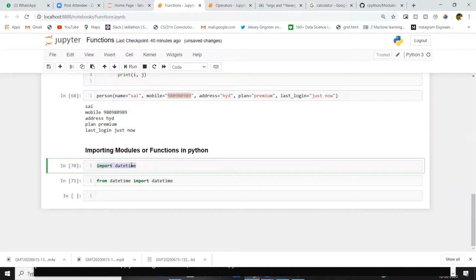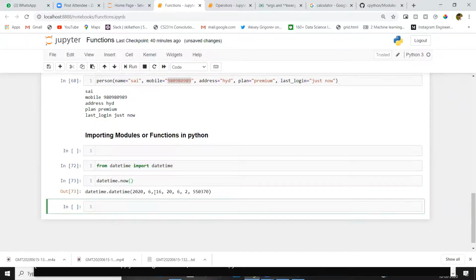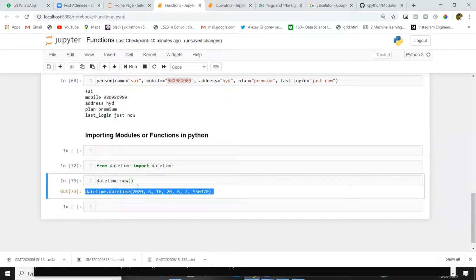Inside this datetime module, we have one more datetime. For that, I call datetime. You will get clarity on what I'm doing. datetime.now gives the current date and time. If I call datetime.now, I'll get the current date and time: the year 2020, month, date, hour, minutes, seconds and milliseconds.